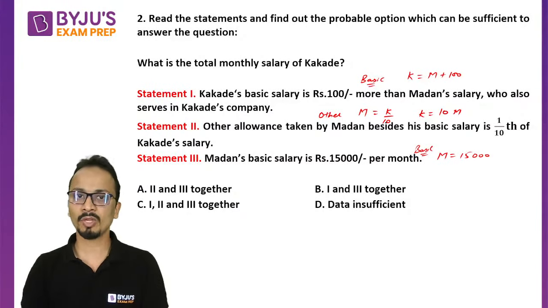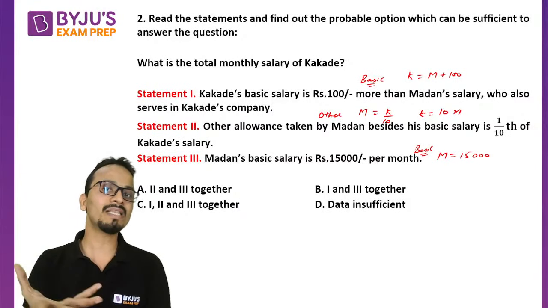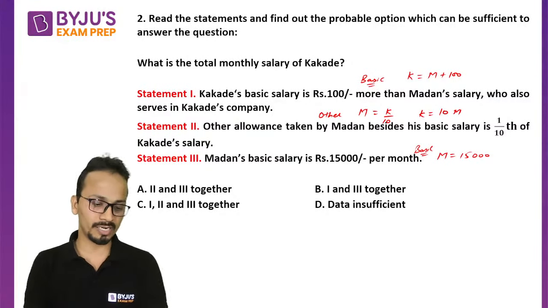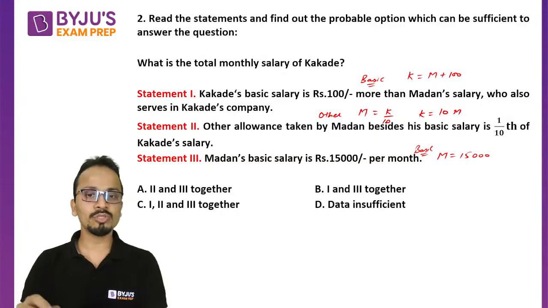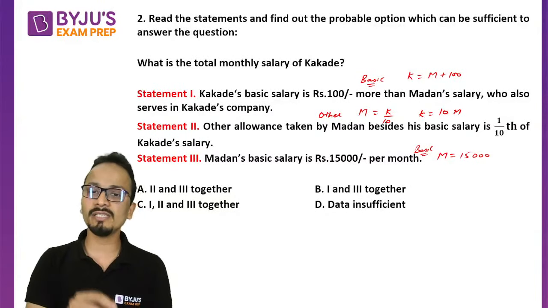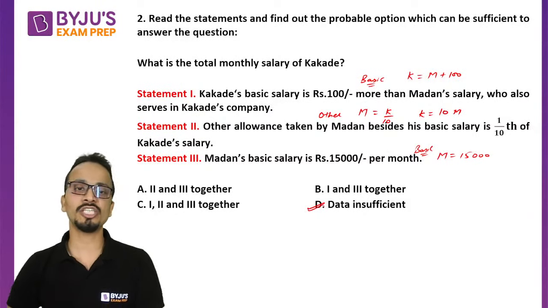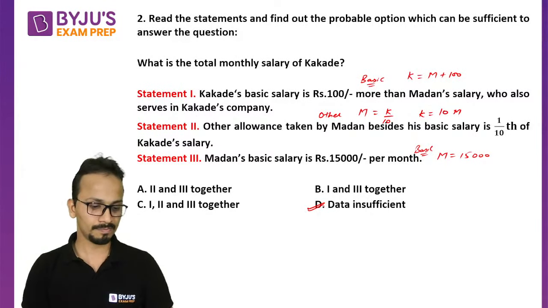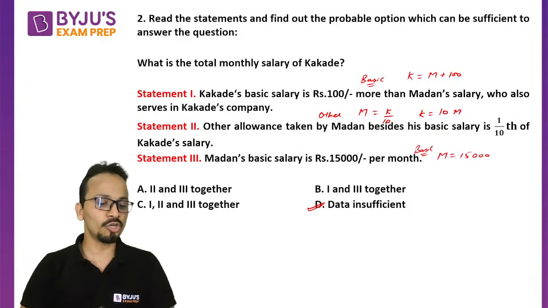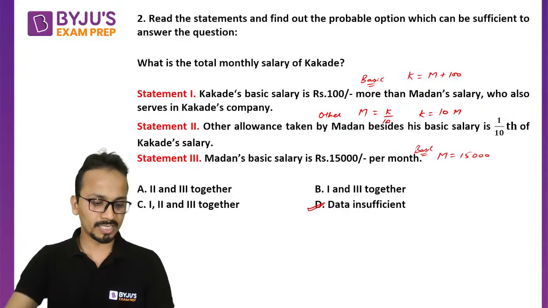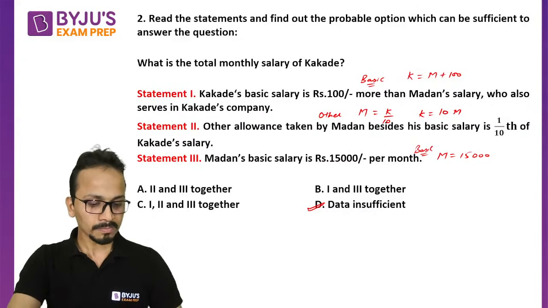We have to find the total monthly salary of Kakade. So the answer will not be option C, but option D, that is data insufficient to calculate the answer. Give me a thumbs up if you have understood your mistake. All right, let's move ahead.